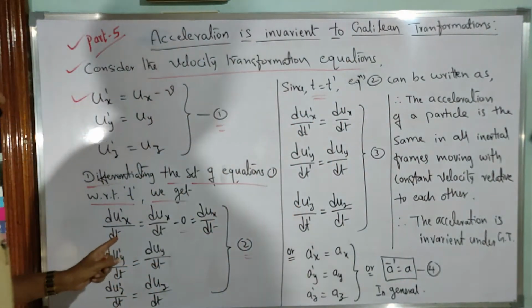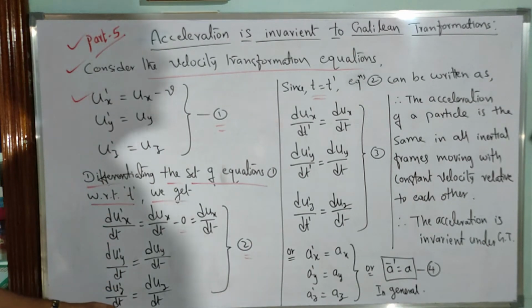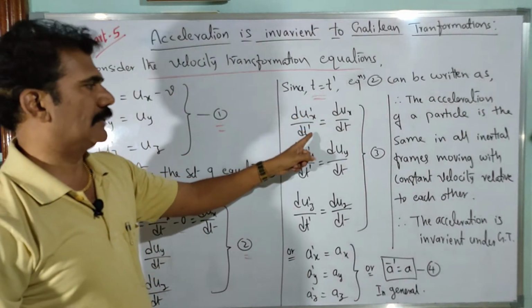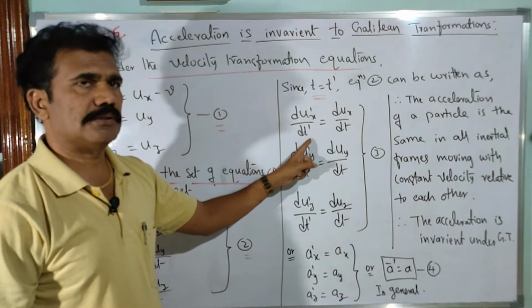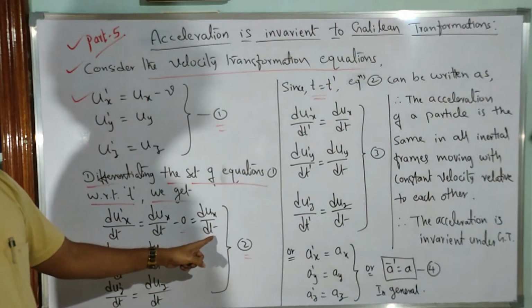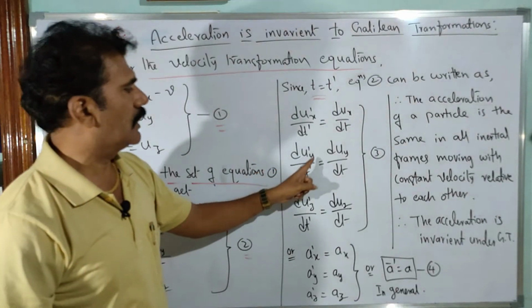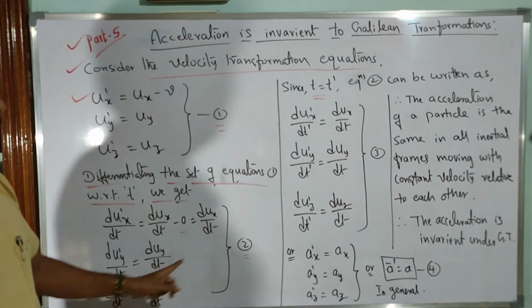Okay, so wherever we have t, you just consider t dash on the left hand side. Clear? So then what you get is dux dash by dt dash, in place of dt I will write dt dash, so that is equal to dux by dt as it is. Next, du dash by dt is there, so I will write it as du dash by dt dash now, that is equal to du by dt.